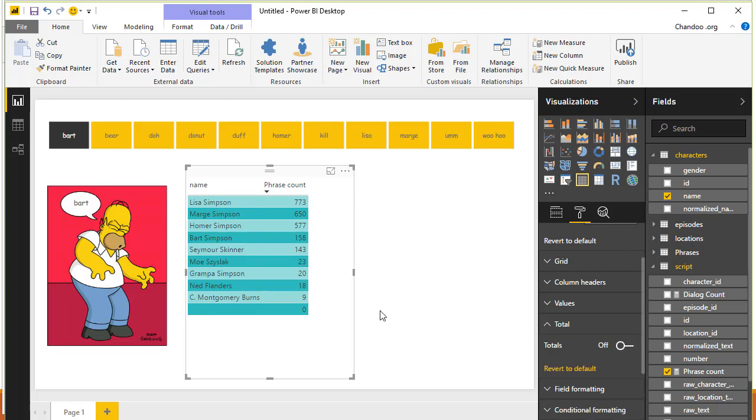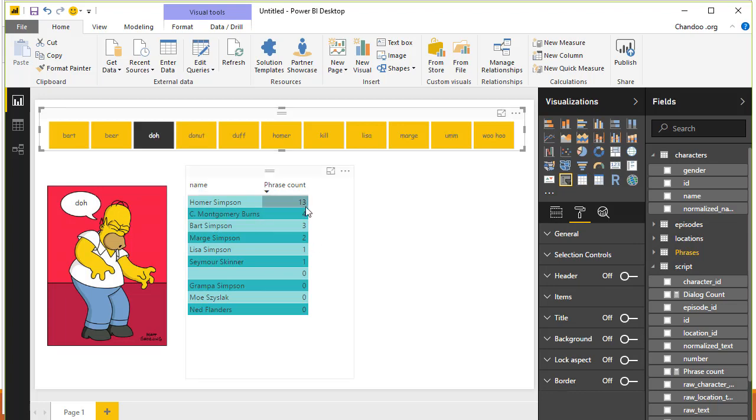Let's turn off the totals, we don't need to see that there. So these are the names, and that's how many times they said this. Many times it is blank, because apparently there is a blank character. I don't know, maybe it's the TV blaring or something else that is adding script lines. And now this is what it looks like.